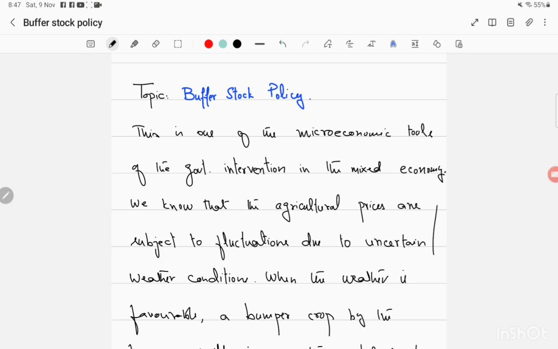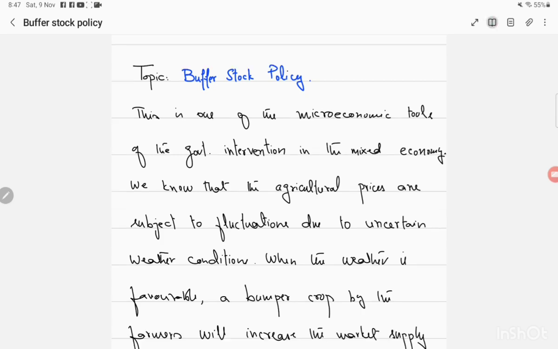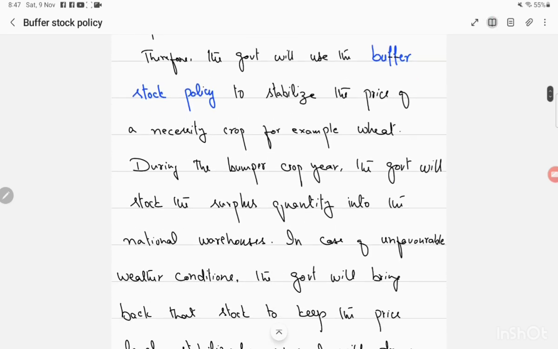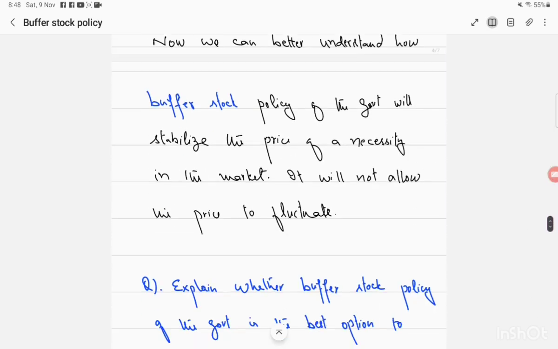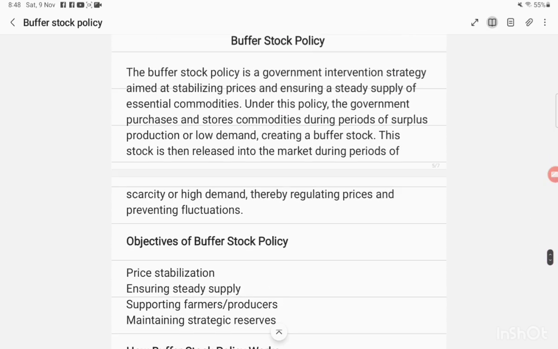Here I have some points on why the government is using these buffer stocks. I have some notes over here. The buffer stock policy is a government intervention strategy aimed at stabilizing prices and ensuring a steady supply of essential commodities.